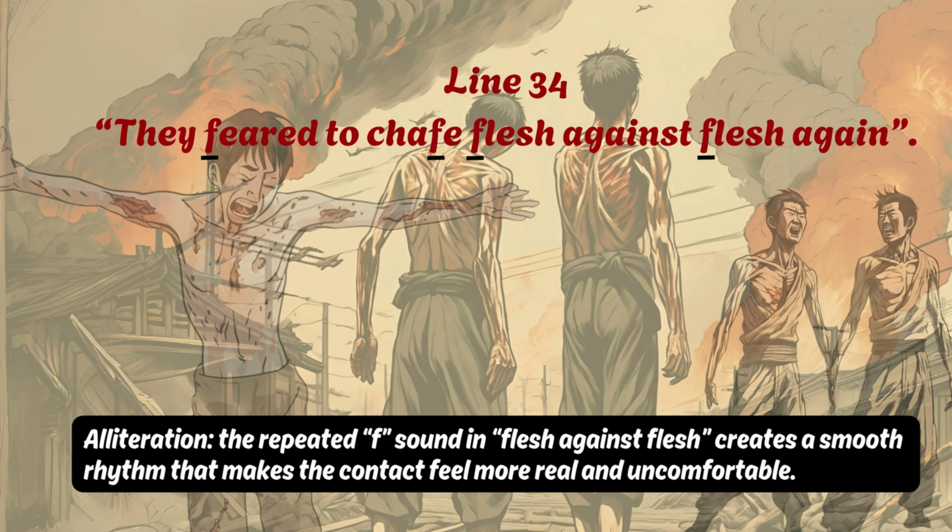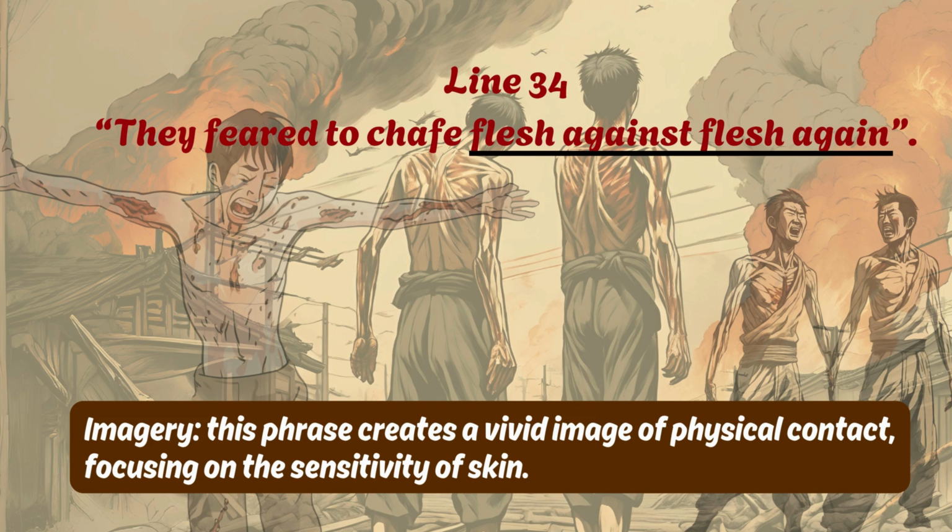Next, they feared to shave flesh against flesh again. This line is an example of alliteration because the repeated F sound in flesh against flesh creates a smooth rhythm that makes the contact feel more real and uncomfortable. Now, in this line, the phrase flesh against flesh is an example of imagery because it creates a vivid image of the physical contact, focusing on the sensitivity of skin. This makes the idea of touching or moving in such a way seem painful or unpleasant, increasing the discomfort in the scene.